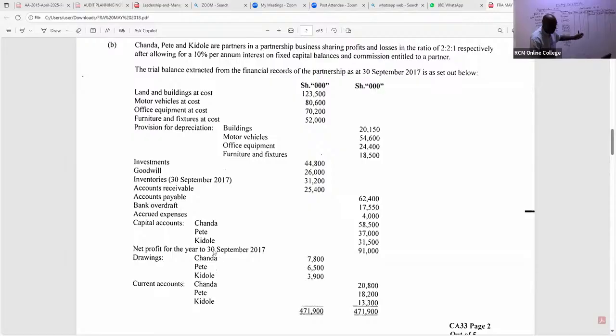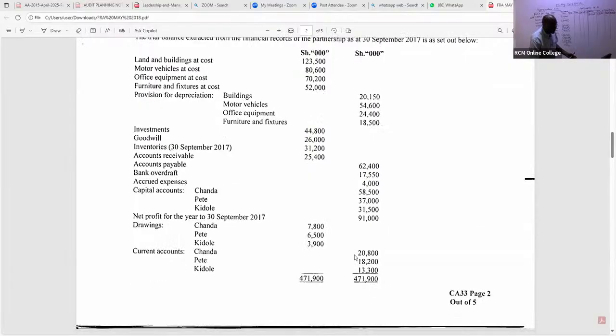Remember, this is capital account. All right, capital accounts being given there. Then we have their current accounts. Their current accounts, you can see again, 3 of them are on credit side. If one is on debit, you take it on debit. So in this case here, you write their current accounts. Current accounts in this case here, free marks, I'm telling you. Current accounts, we have 2,800.